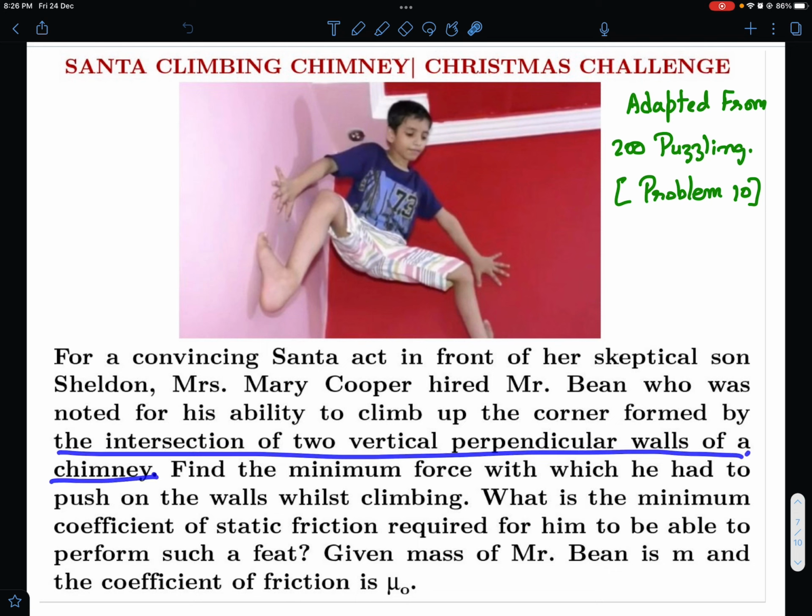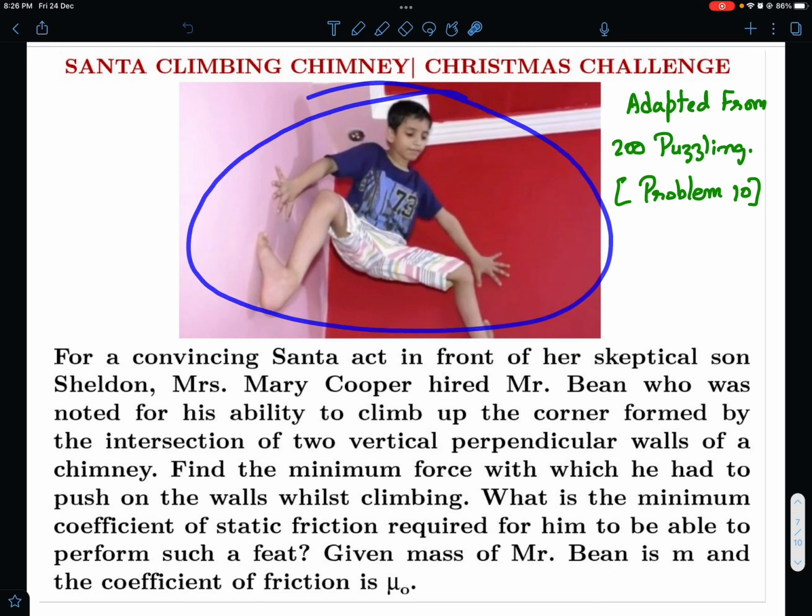of a chimney. So just imagine that we have a square section chimney, and Santa has to climb up the chimney, or maybe climb down the chimney with his sack of gifts. And this is the best image I could find from the internet. By the way, this image is of a real boy. He is a boy from Kanpur and is also called Spider-Man of India. So this is very much real, and I also posted this image in my community tab. So this is definitely a real image.